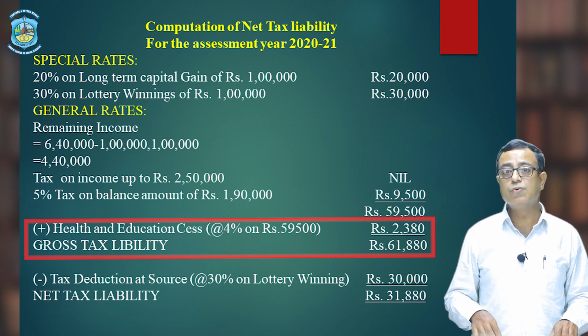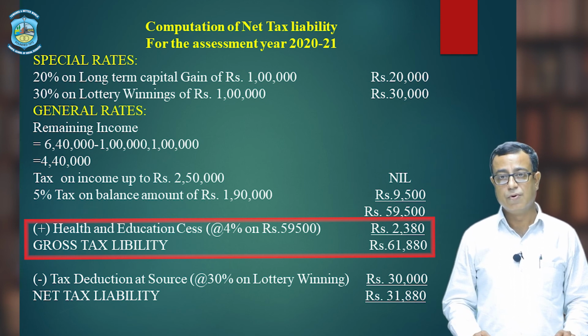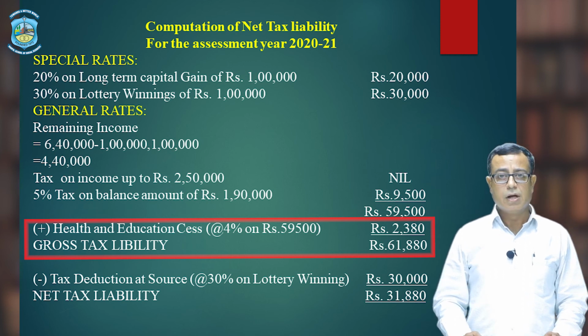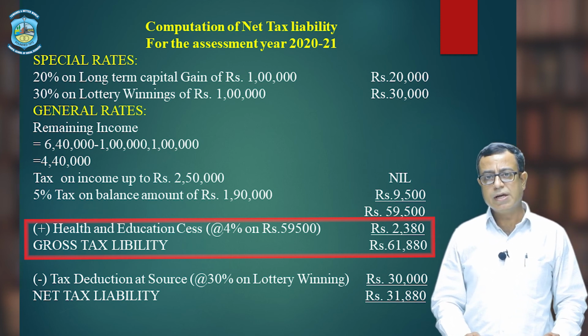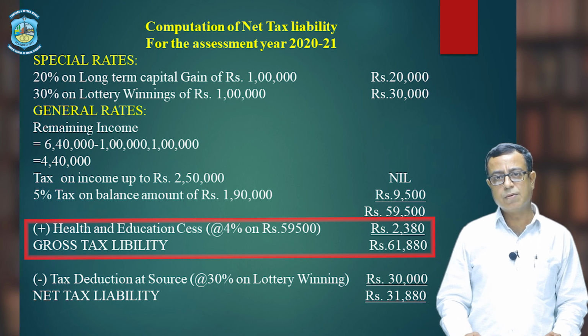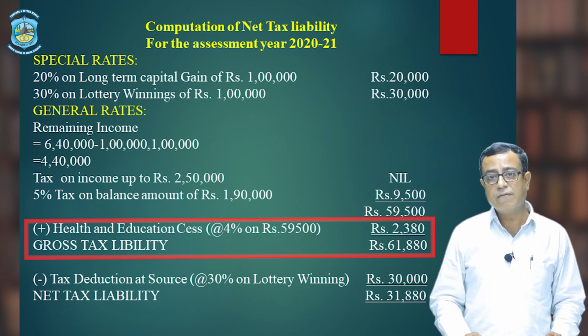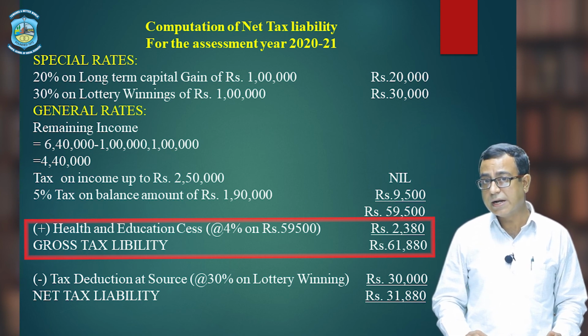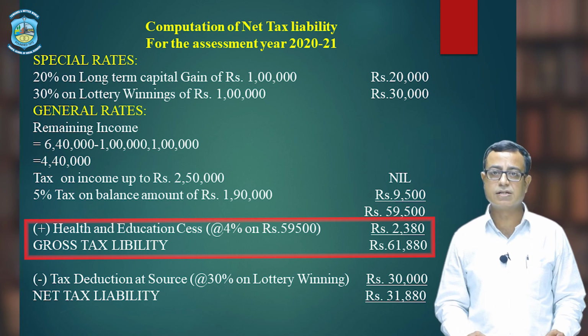It will give you 2380, that is health and education cess. In this way, the gross tax liability of Mr. Sharma will be 59,500 plus 2380 will give you 61,880 rupees. Remember, it is not net tax liability, it is gross tax liability.